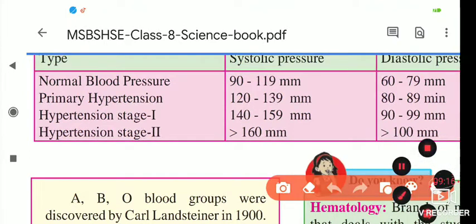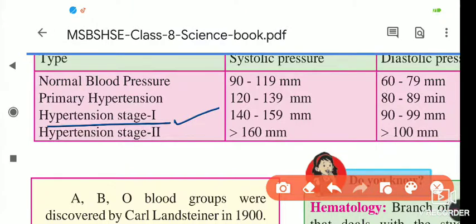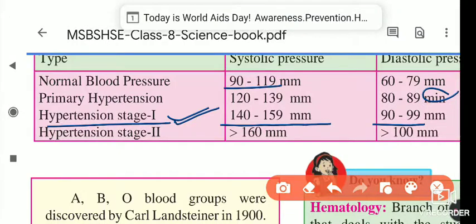Now hypertension stage 1. Here again there is more hypertension. The systolic pressure increases again, from the normal 90 to 119 to 140 to 159, and the diastolic pressure of 60 to 79 increases to 90 to 99, which means it increases by 30 mm. Here the unit is mm, not MIN. This is the first stage of hypertension, and next is the second stage of hypertension.